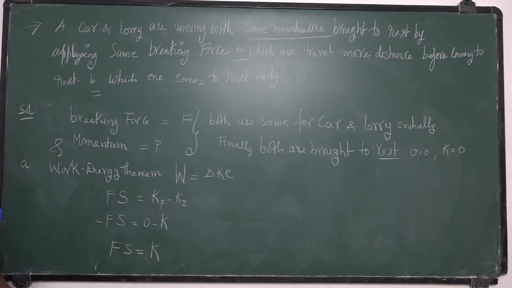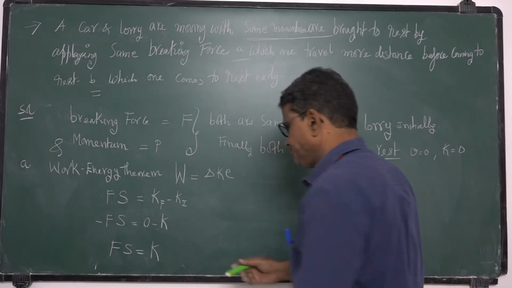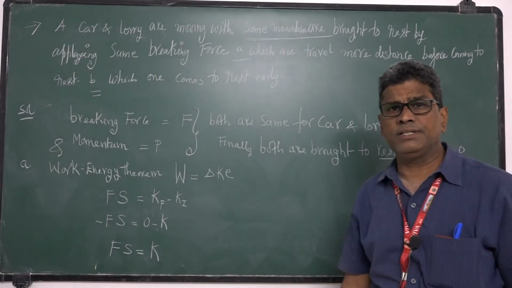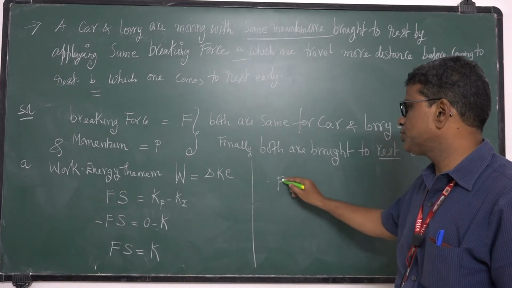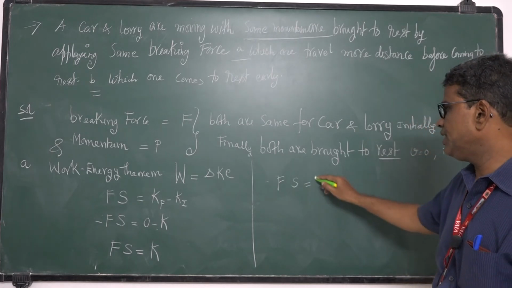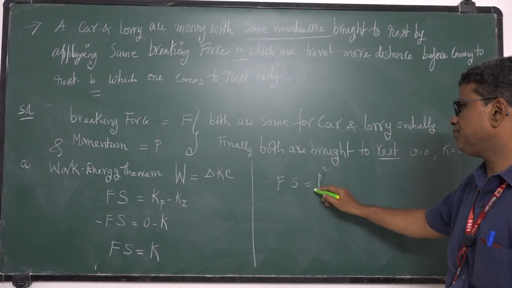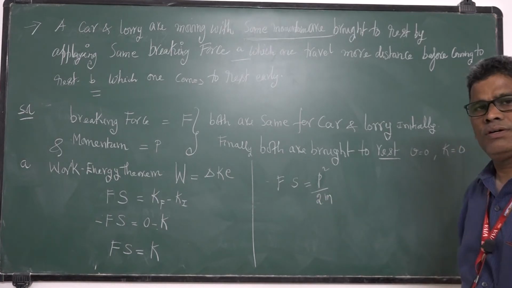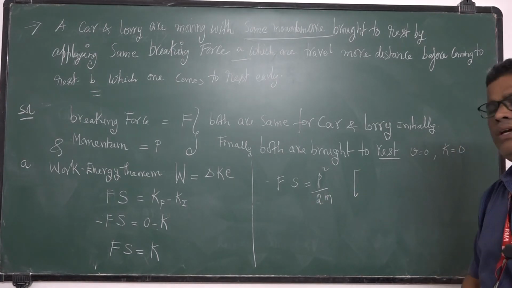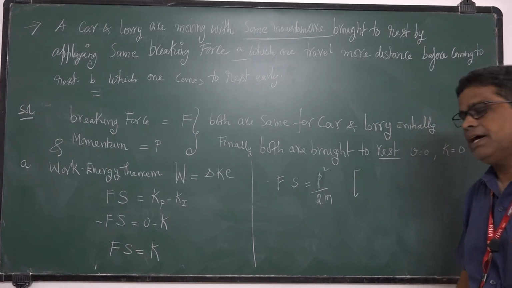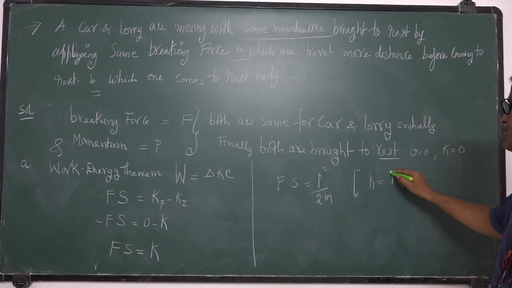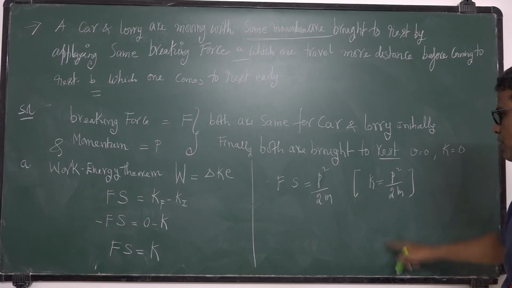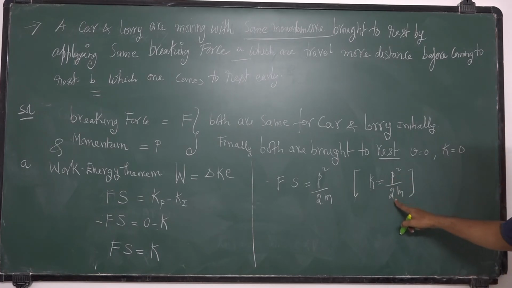I don't know kinetic energy, so I want to replace kinetic energy in terms of momentum. So force into displacement, instead of K I am writing P square by 2m. I am using the relation between kinetic energy and momentum: kinetic energy is equal to P square by 2m.